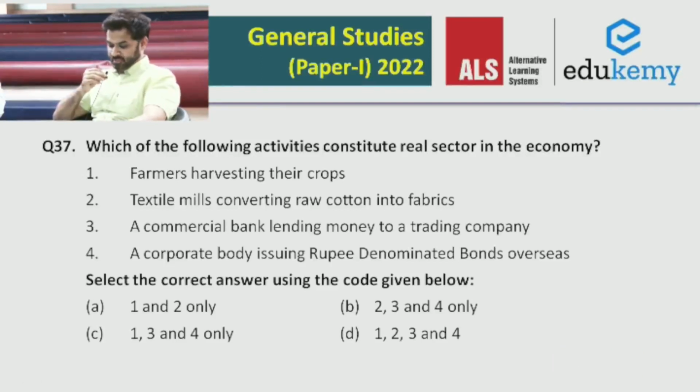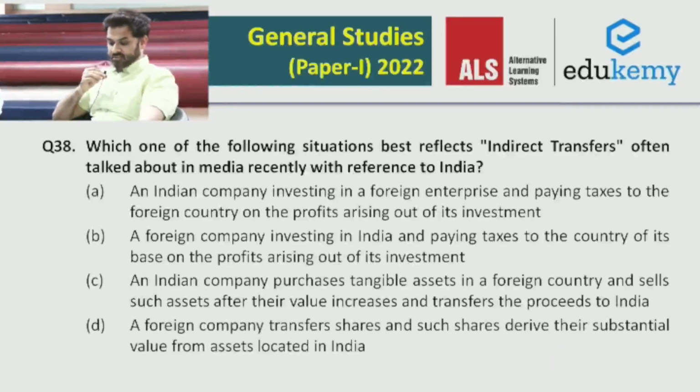Moving to question number 38. Indirect transfers, as it has been in the news, are mostly related to foreign companies. So from there, you can deduce it to option B and C. And just if you apply a bit of logic, right, what could be indirect transfers and where it will be applied, it shall be a foreign company transferring shares, and such shares derive their substantial value from assets located in India. So the answer for this will be D. D for Delhi.